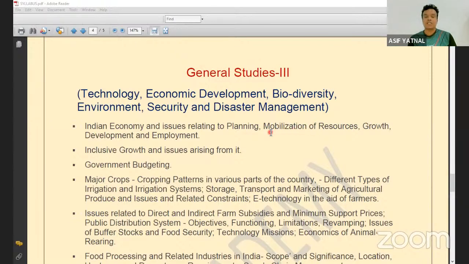They are asking questions related to the issues associated with the mobilization of resources, related to employment, and related to inclusive growth and the issues arising out of it. So when you are making notes for the mains exam, you just need to write broader notes, not go to the micro level. If you have done the basics of economy, then only do it. If your basics of economy are not done, or if you need a revision, first do the revision and then go for making notes for the mains exam.